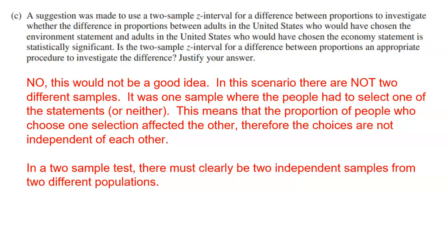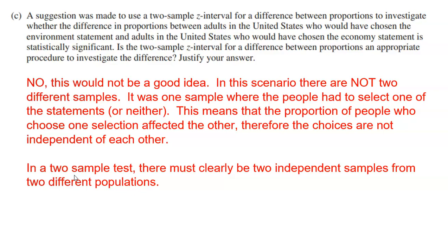All right, and finally, question C. A suggestion was made to use a 2-sample Z interval for a difference between the proportions to investigate whether the difference in proportions between adults in the United States who would have chosen the environment statement and adults in the United States who have chosen the economy statement is statistically significant. So somebody suggested, hey, why don't we look at the difference between those that chose economy and those that chose environmental statement, and let's do a 2-sample Z interval for the difference. Is a 2-sample Z interval for the difference between these two proportions an appropriate procedure to investigate the difference? No, it's not a good idea.